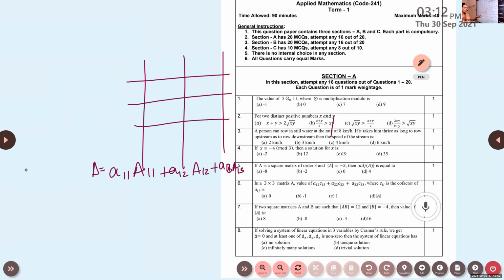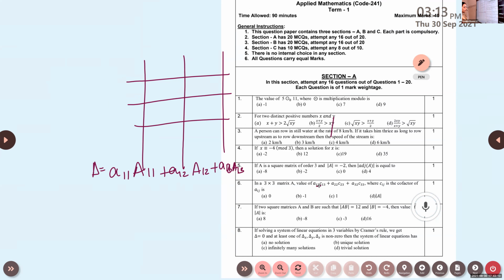Otherwise, it will be equal to 0. So what is the answer for the 6th one? Look here, A12 is multiplied with C13. It is not the corresponding cofactor. So what will be the value? It will be 0.